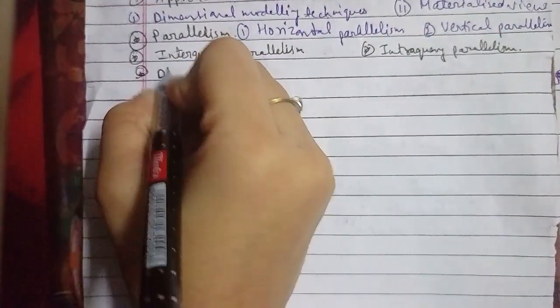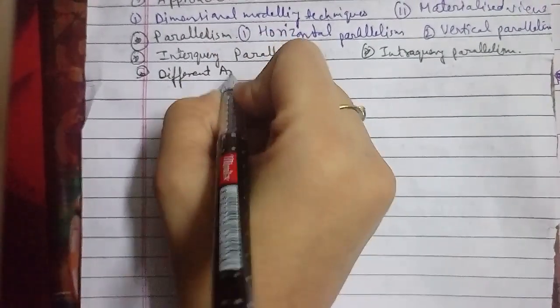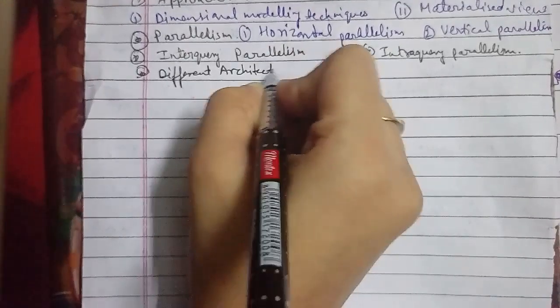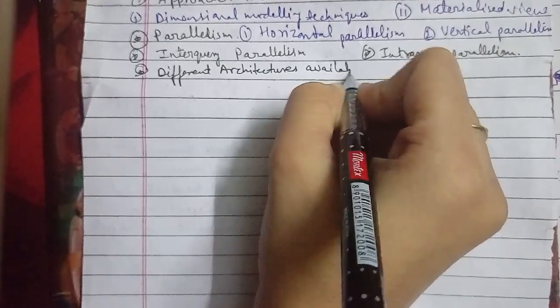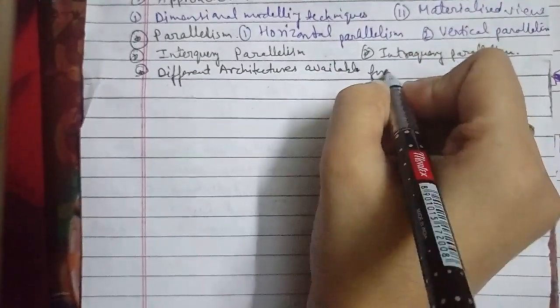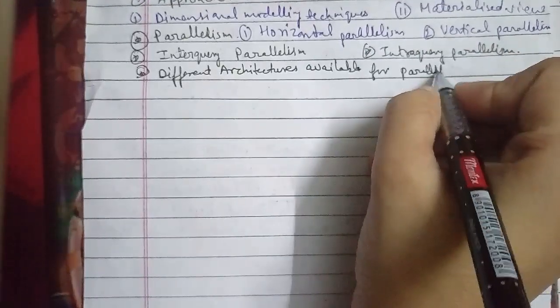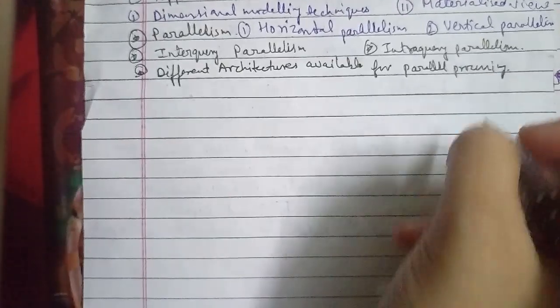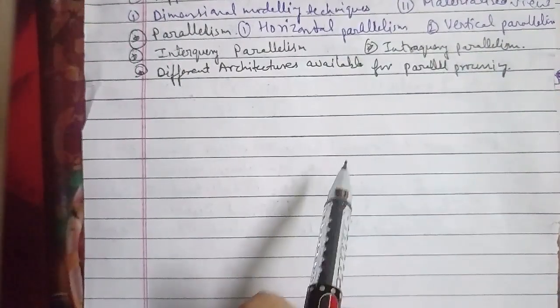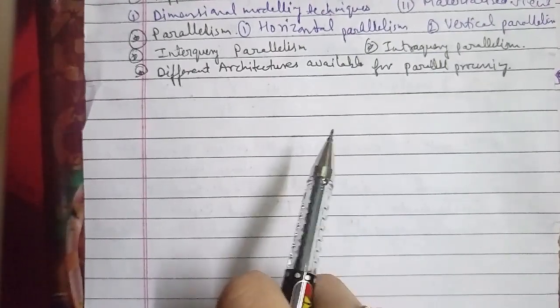The different database architectures available for parallel processing are of four types. The first is the shared memory architecture.